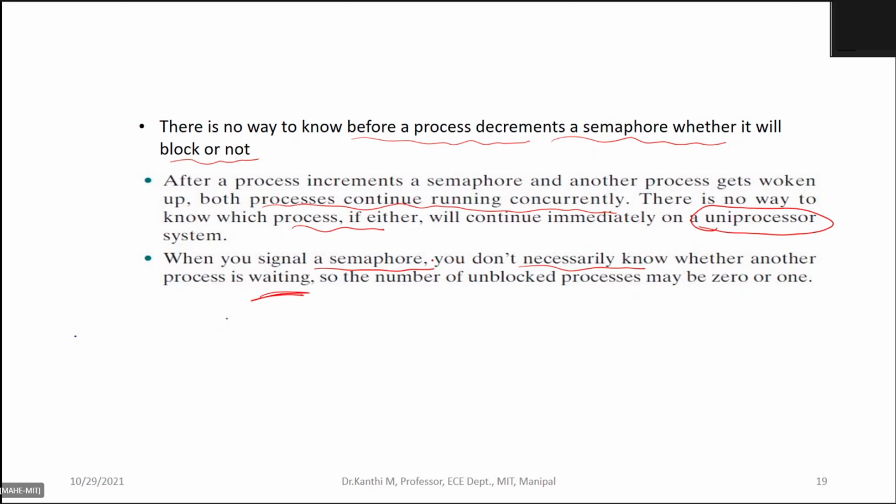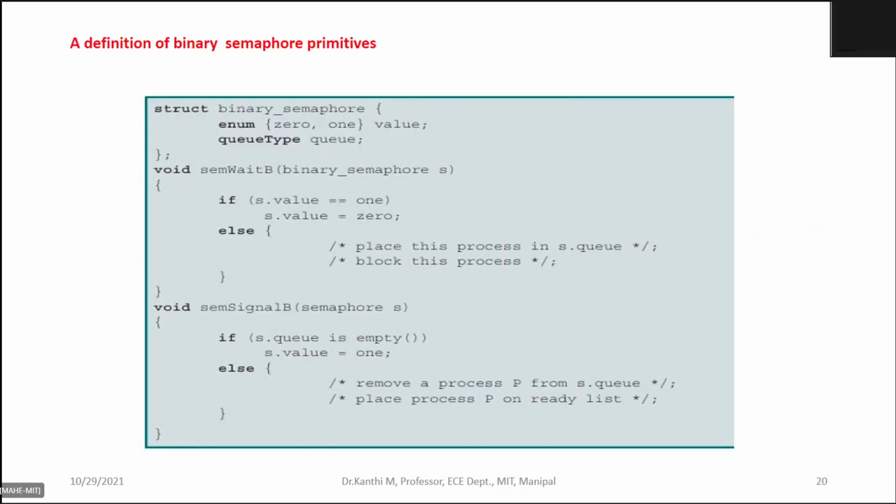But when you signal it, you need not know whether any other process is waiting. So the number of unblocked processes may be 0 or 1. Okay, it could be 0 or 1. So now this is a binary semaphore. I have shown you the state diagram.